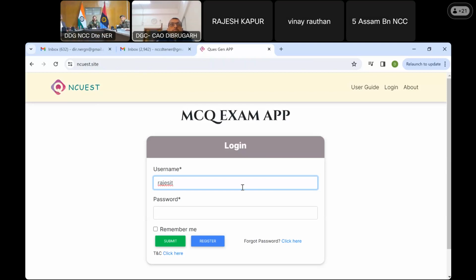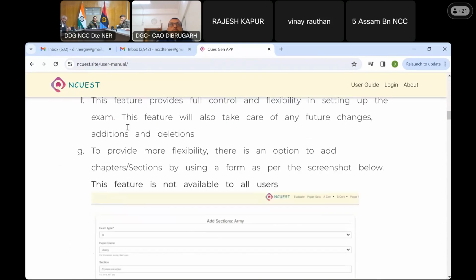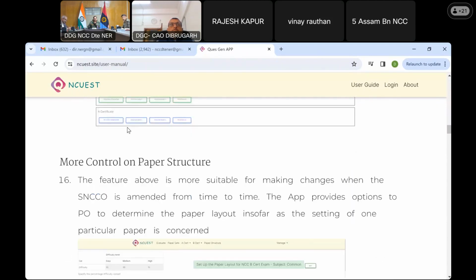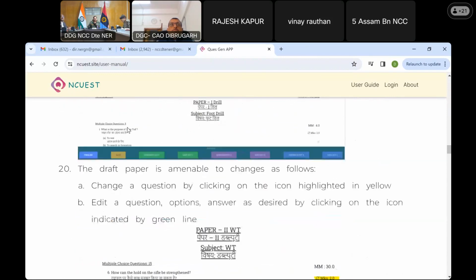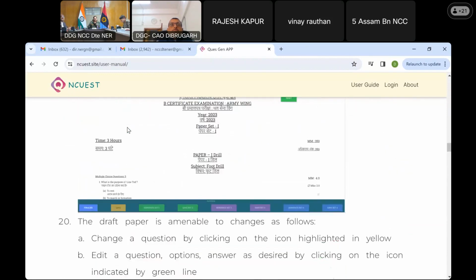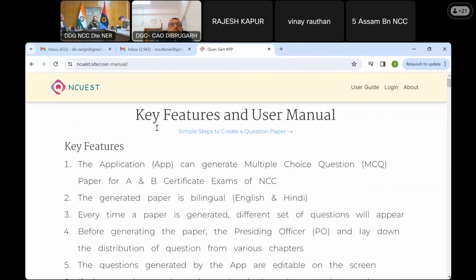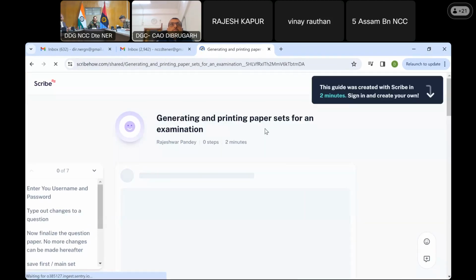Prior to that, let me show you the user guide, if somebody has seen it. These are elaborate guidelines, including screenshots. So one could go through it, and mostly things will be clear. At the top, there is a link. I'll just show you the link. Simple steps to generate a question paper. If you click here, you are taken to another page.